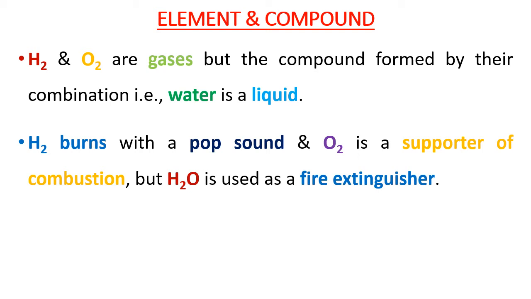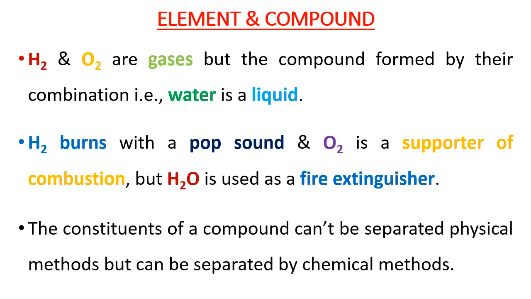That means the properties of elements are different from the properties of compounds formed by these elements. The constituents of a compound can't be separated by physical methods but can be separated by chemical methods.